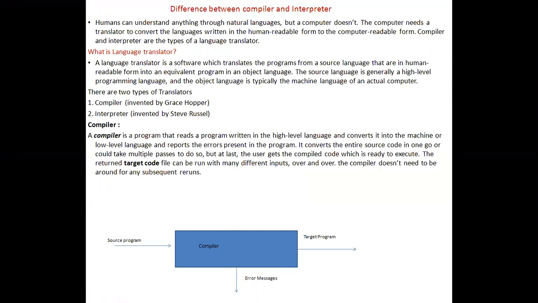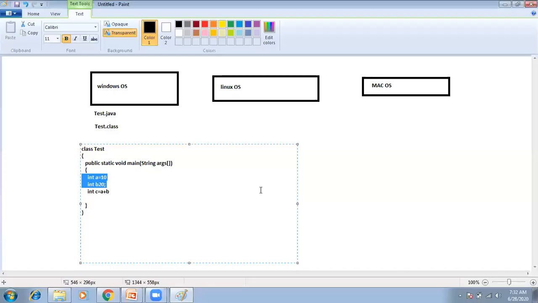The main advantage of a compiler is that it is not line by line execution. Line by line execution means first execute this line, and if any error is there in this line, report the error, and then execute this line, and execute this line, like that.